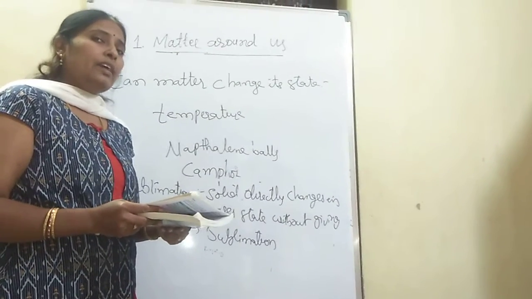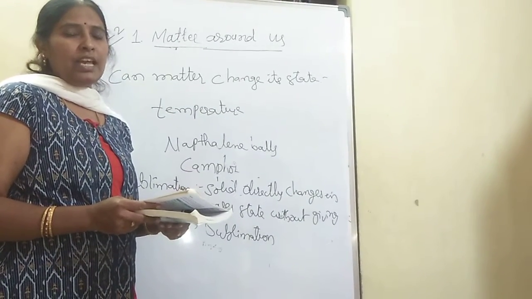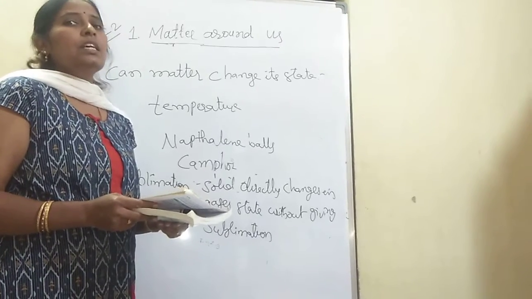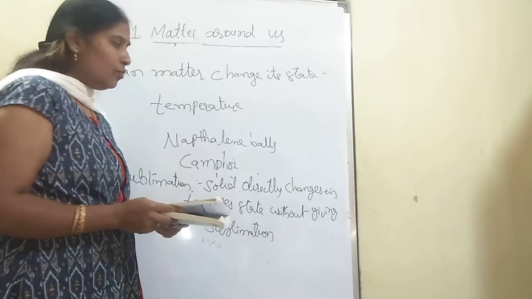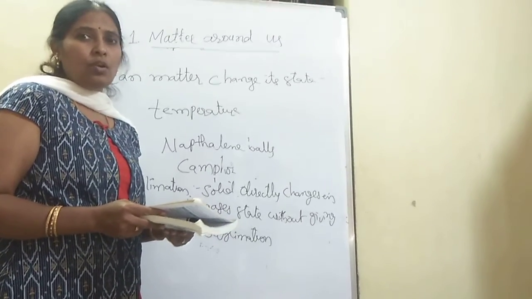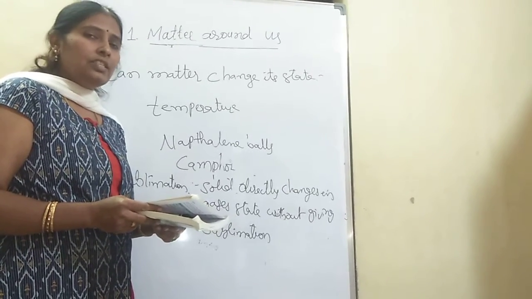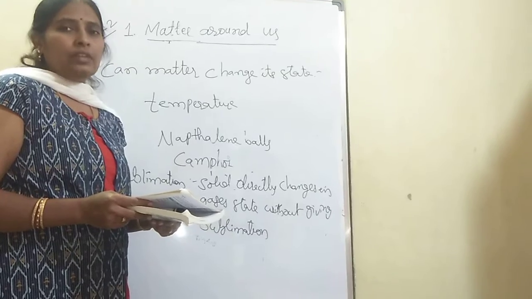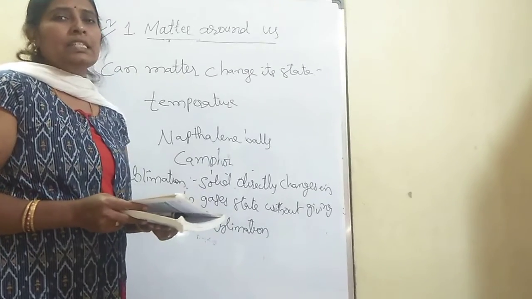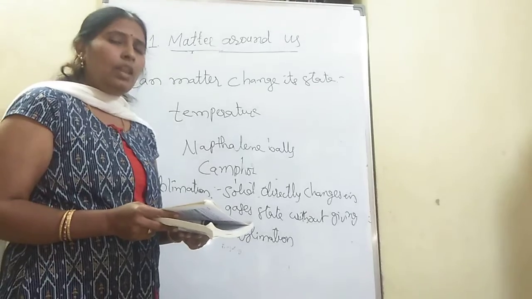Here a solid directly changes into the gaseous state without giving liquid. This property is known as sublimation. Children, once again, what is sublimation? A solid directly changes into the gaseous state without giving liquid is known as sublimation. Example: naphthalene ball and camphor.